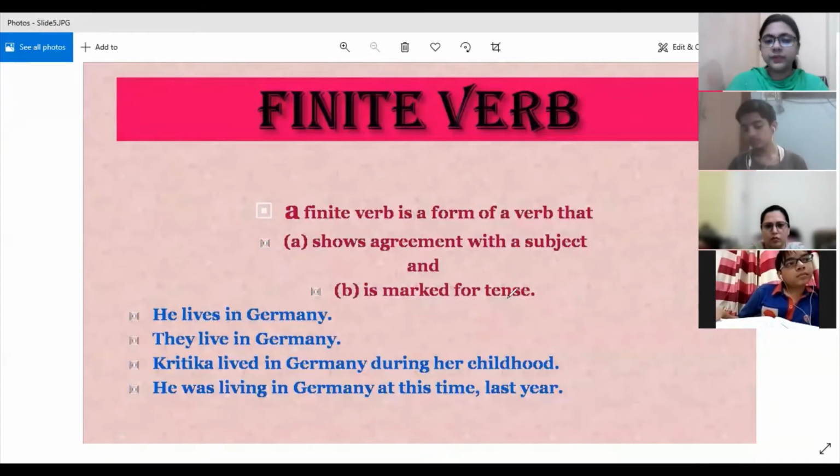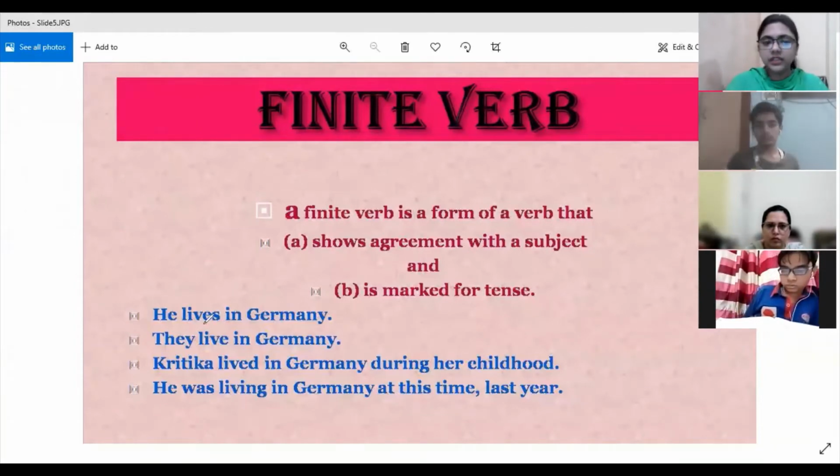If you talk in the present scenario, suppose we take the example of is. In the present tense, in the sentence it will be is, but if we want to say the same sentence in the past tense, is changes into was, right? So is is a finite verb. Here you can look at the different examples.